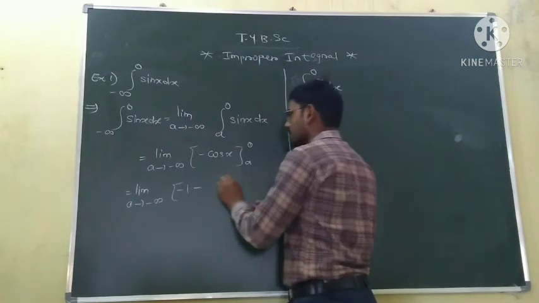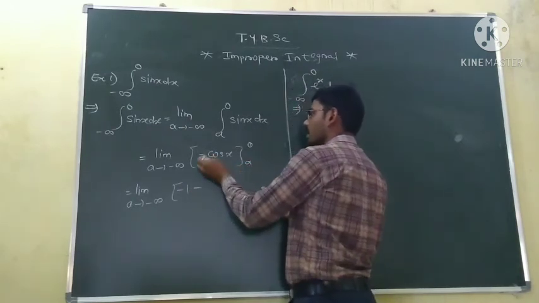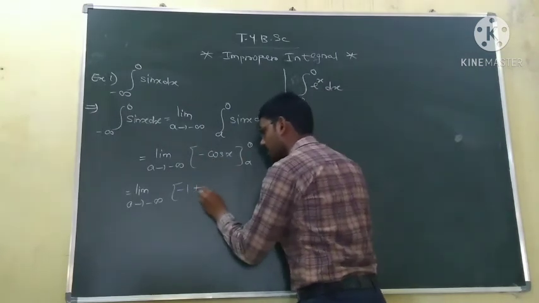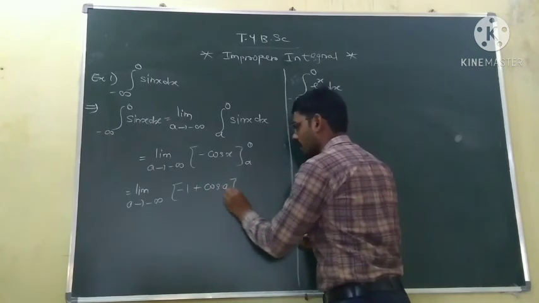Now minus, put x equal to a: minus of minus cos a, so minus minus becomes plus, cos a.